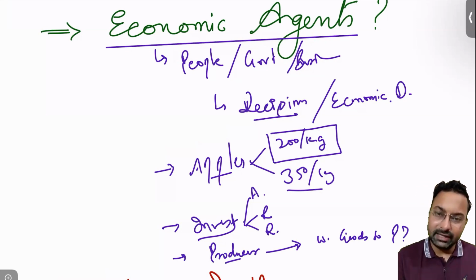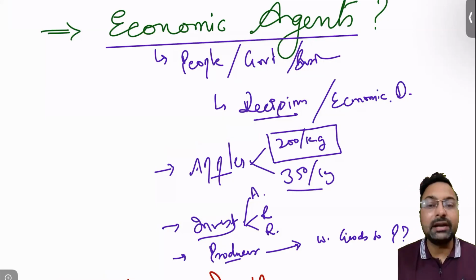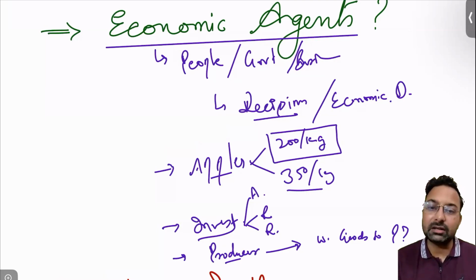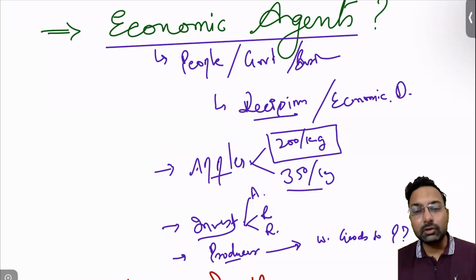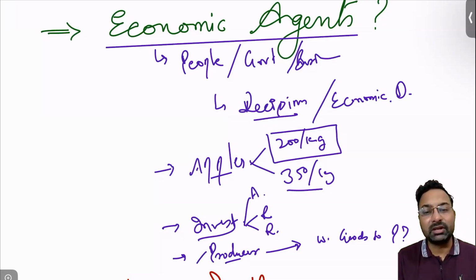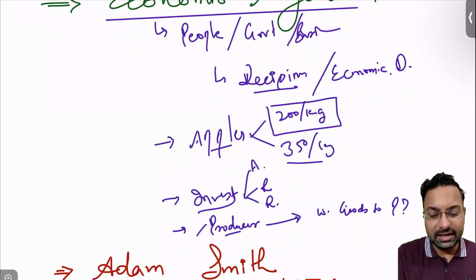If he is able to sell one type of good, he will be more inclined to create more goods of that quality which he is able to sell in the market. That is why this producer will be an economic agent at that point of time. So this is the concept of economic agents.